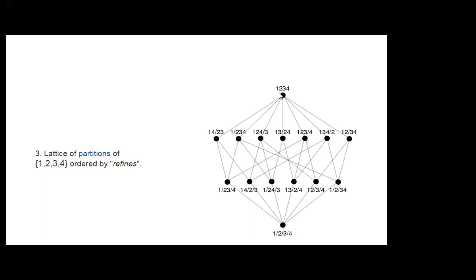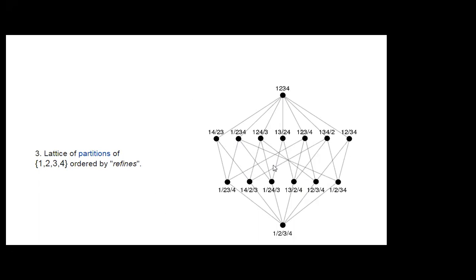Combinations of 3 will be there: 1, 2, 3, 2, 3, 4, 1, 3, 4, like that. And after that, 1, 2, 3, 4, this set will be there. Okay. Total 16 sets should be there.